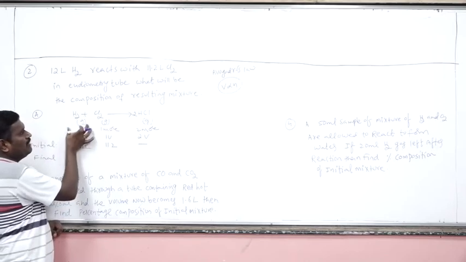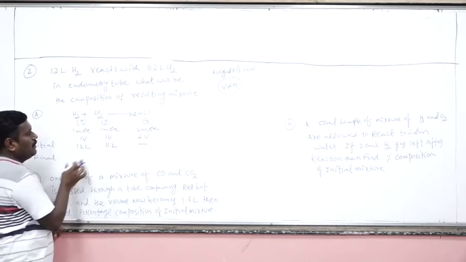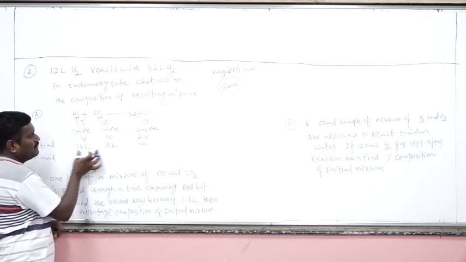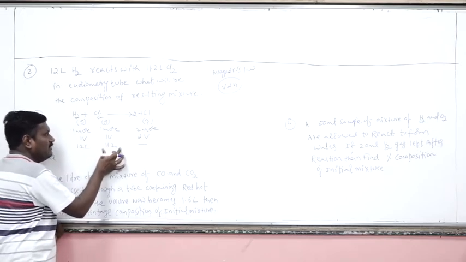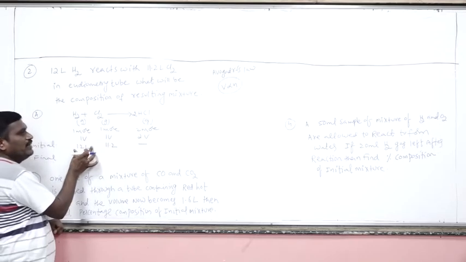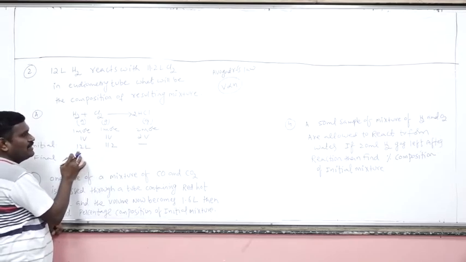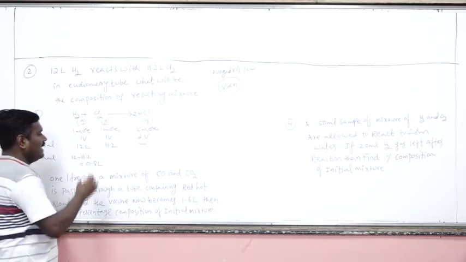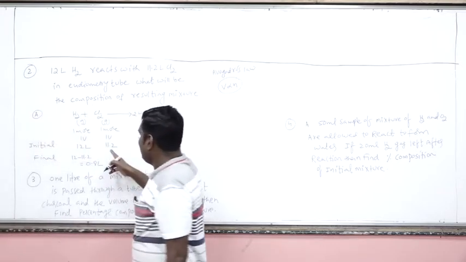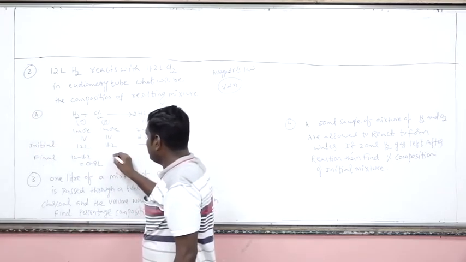1 mole will react with 1 mole of chlorine. Yes, 1 mole of hydrogen will combine with 1 mole of chlorine. But here hydrogen is 12 liters, but chlorine is only 11.2 liters. That means 11.2 liters of chlorine will combine with 11.2 liters of hydrogen only. So how many liters of hydrogen will be in excess? That will be 0.8 liters in excess. 11.2 liters will be completely consumed.